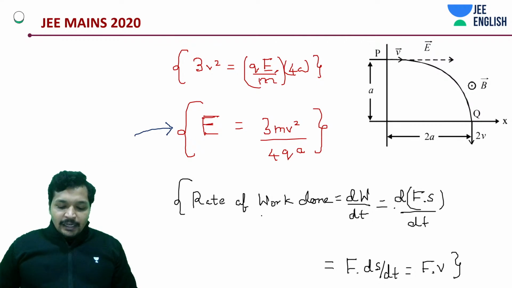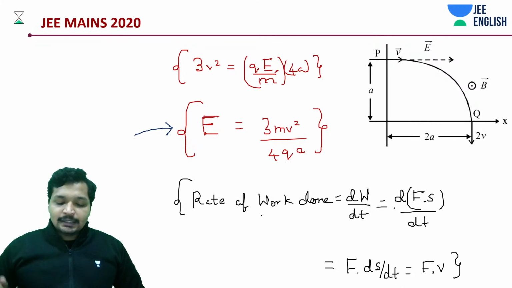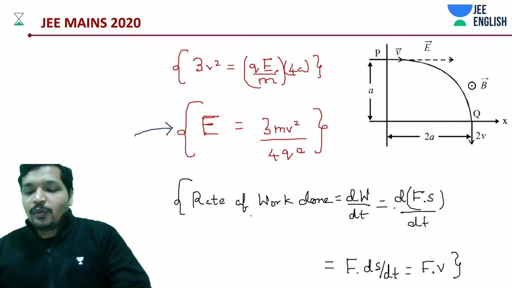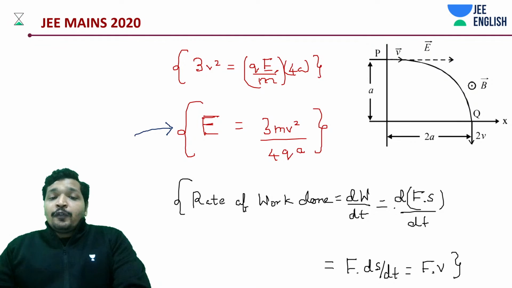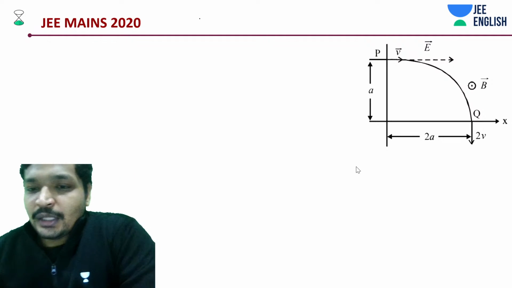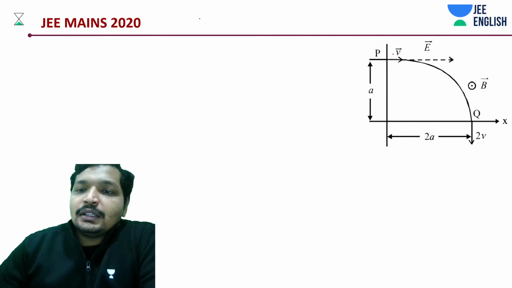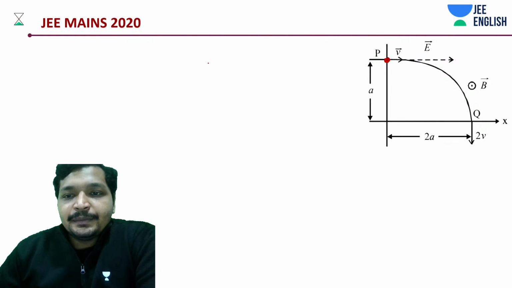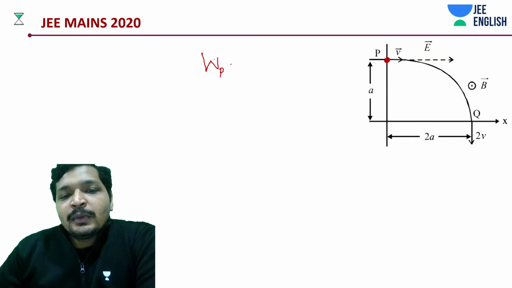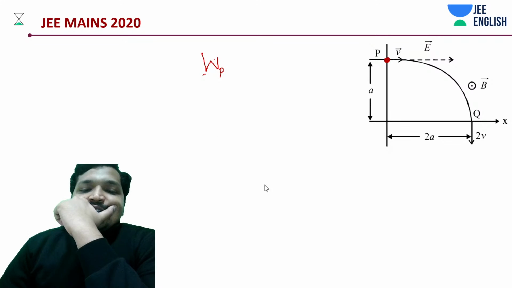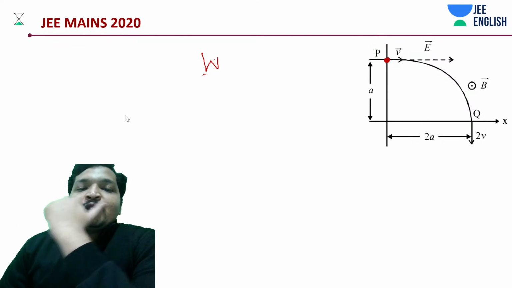Now we should be using this value and finally getting the answer, right? We'll be doing the same thing. Rate of work done by the electric field at P is what we are supposed to find out. So at P, the rate of work done, dW_E by dt, is how much?